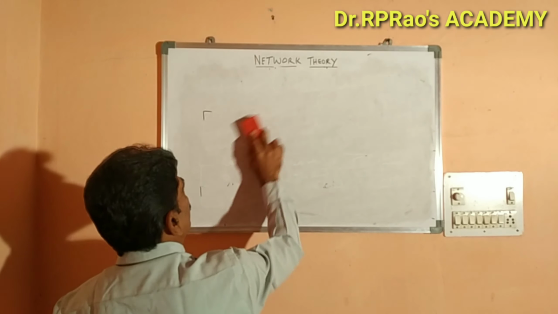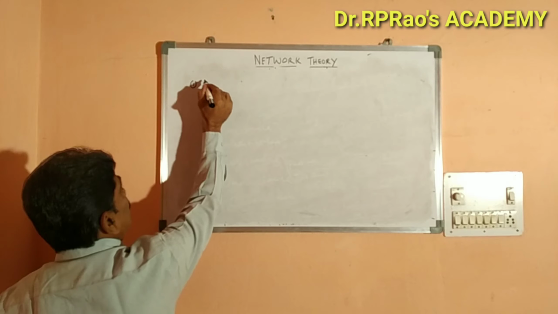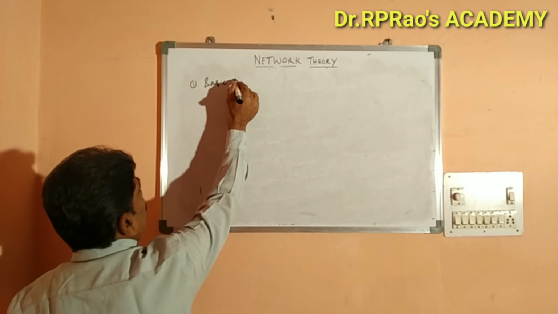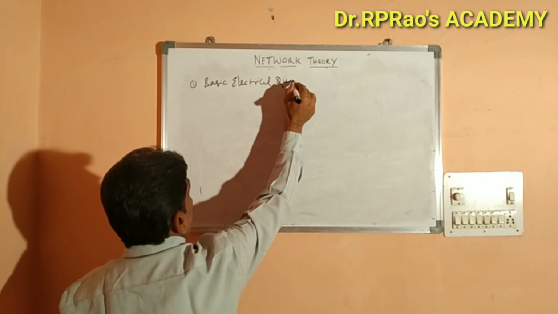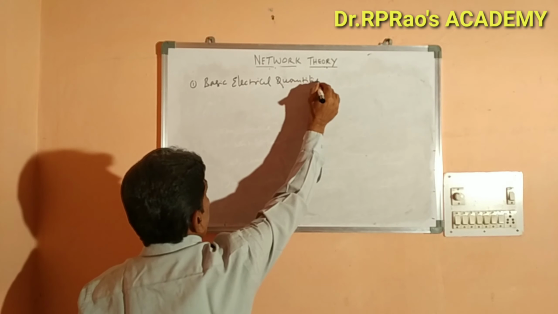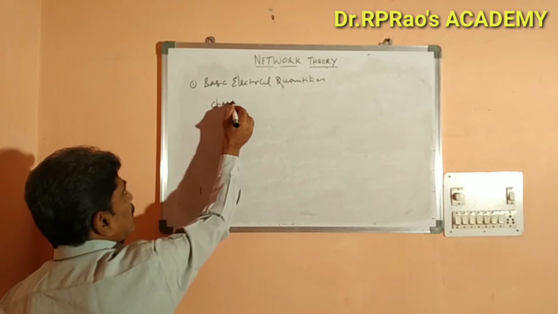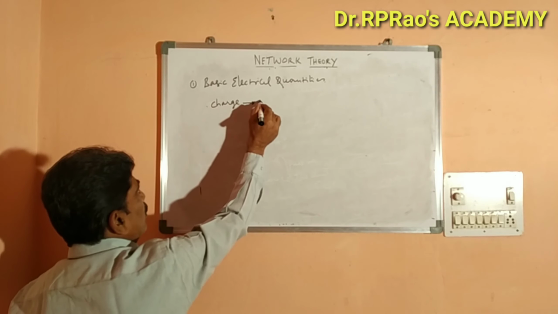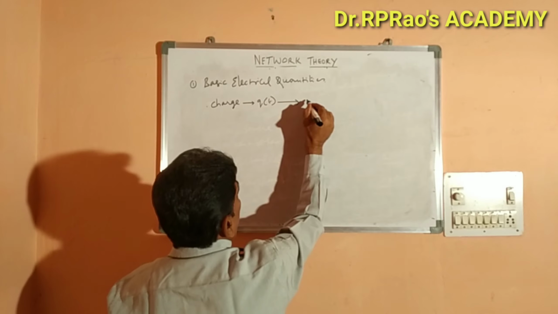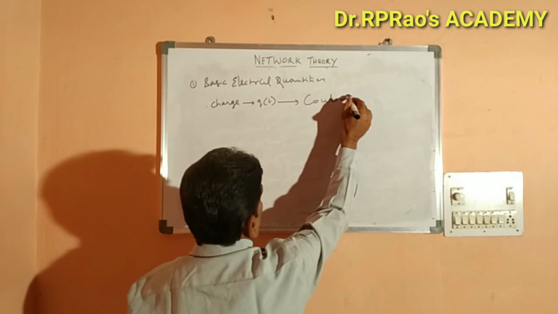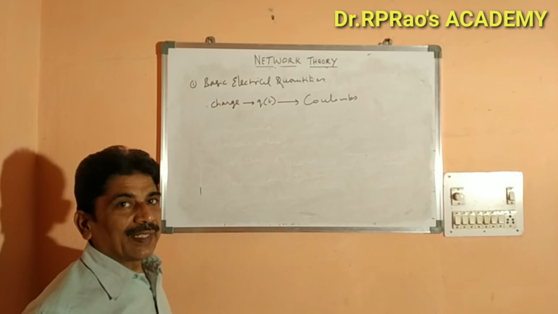Basic electrical quantities. The first one is charge, denoted by Q of t, and is measured in coulombs. Actually, what is a charge? It is a physical property of subatomic particles.